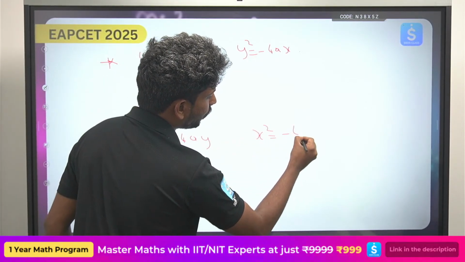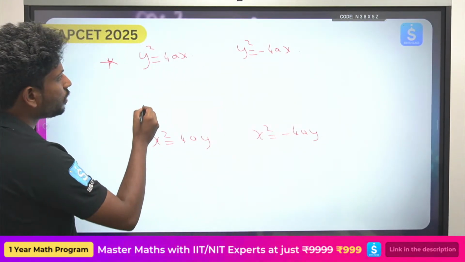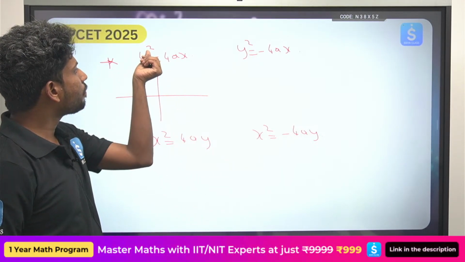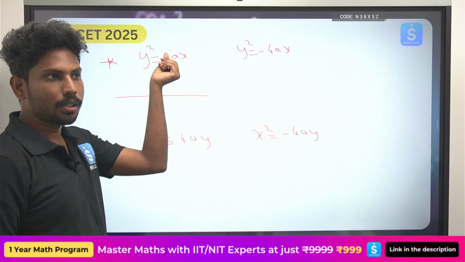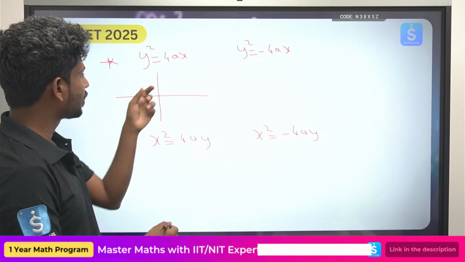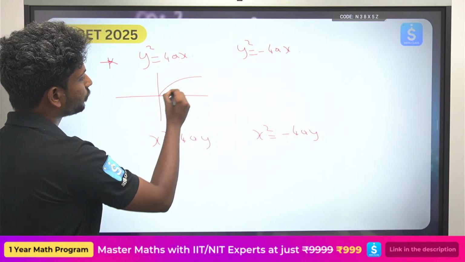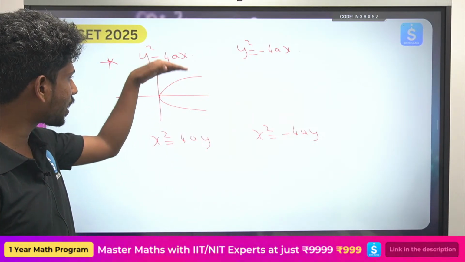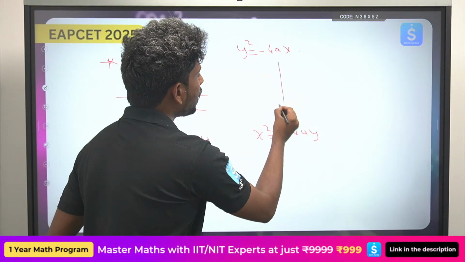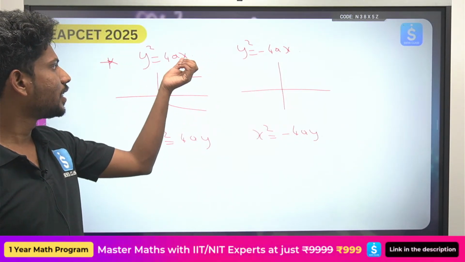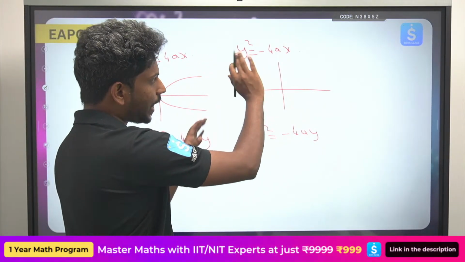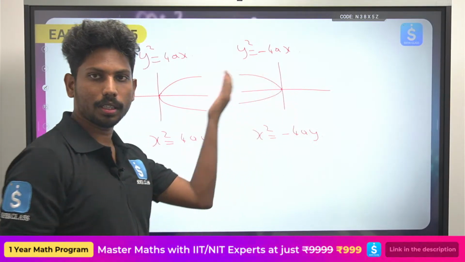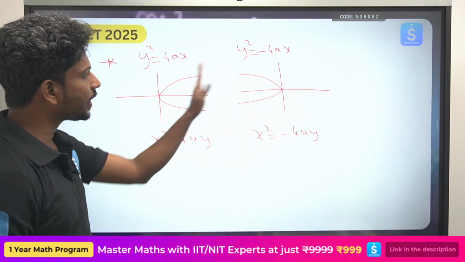Okay, so when you see y square equals to 4ax, always remember, whichever variable has the square, it will be symmetric about the other variable's axis. Okay, y square equals to 4ax will be symmetric about the x axis. Now when I say y square equals to minus 4ax, it will be symmetric about the x axis itself, but here since it is negative, it will open along the negative x axis.